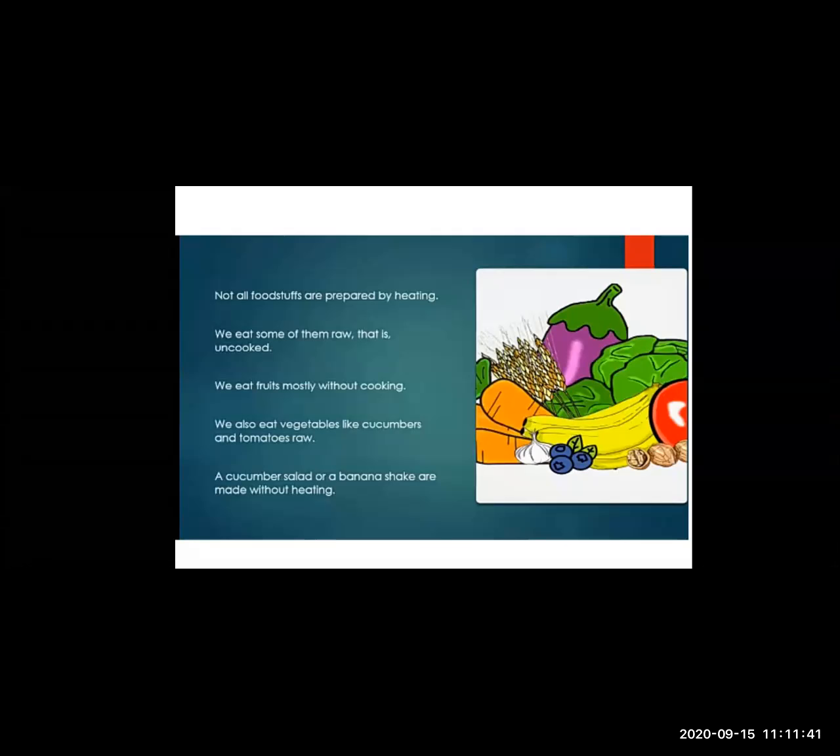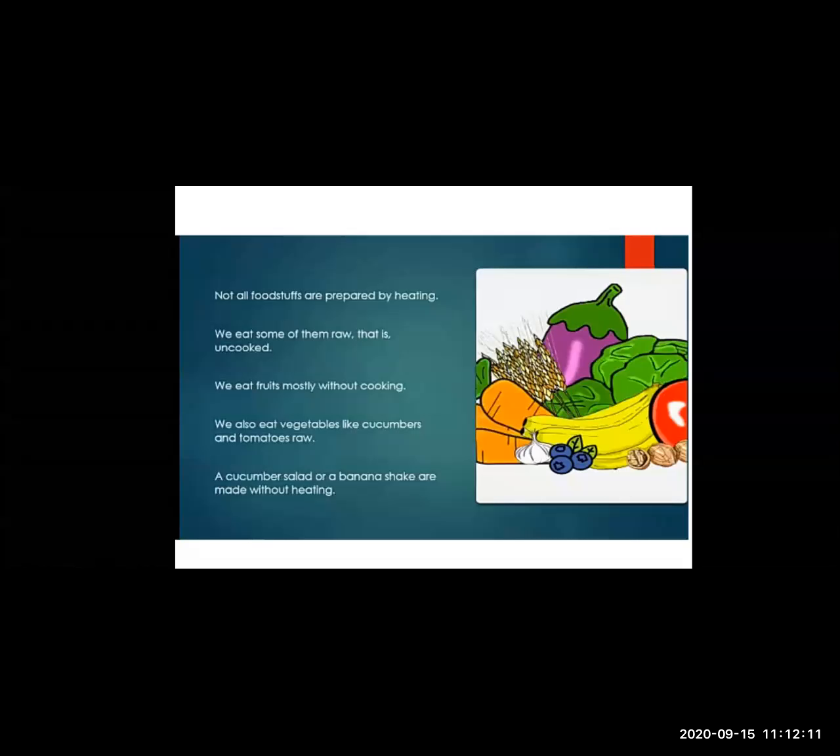We eat fruits mostly without cooking. Yes, fruits we use like that only. There is no need of cooking or boiling the fruits. We can directly bring them from the market, wash them and consume them. We also eat vegetables like cucumbers and tomatoes raw. As I told you, there are different types of vegetables which we use for making salads and which can be consumed raw.